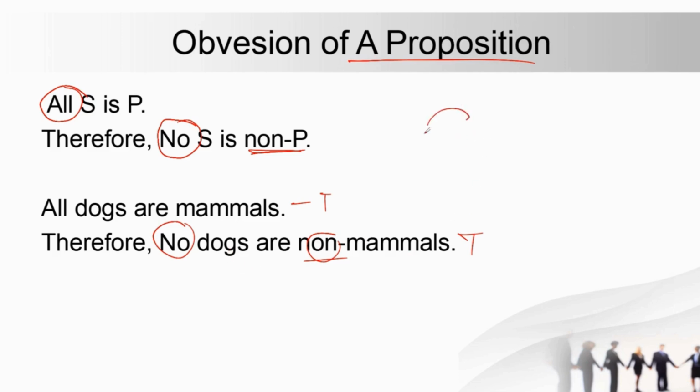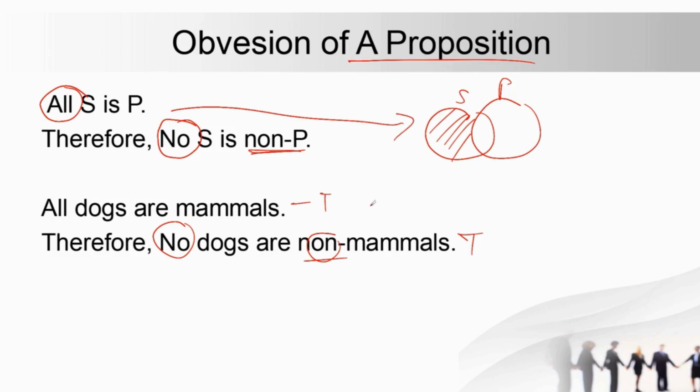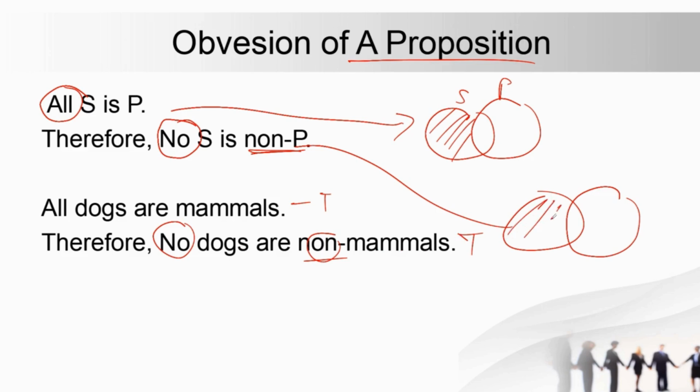So if you see the diagram also, it S and P का diagram. So यहाँ पे this part will be shaded, A preposition. And for the conversion, what would be the case? So again it means the same things, right? No no आपका meaning that dogs are not mammals. So ये आपका फिर से shade हो जाएगा S non-P. So you can find that आपका जो Venn diagram है that is also same.